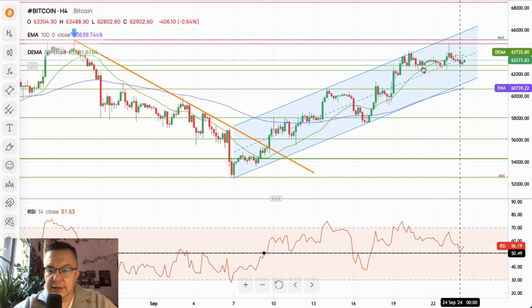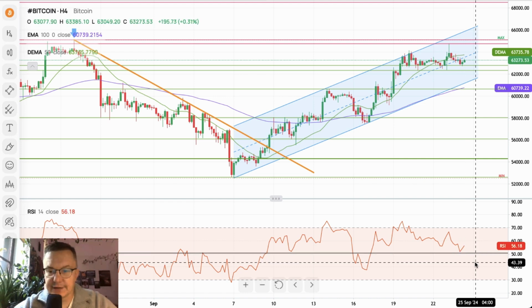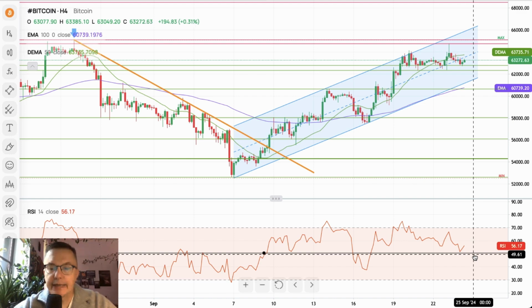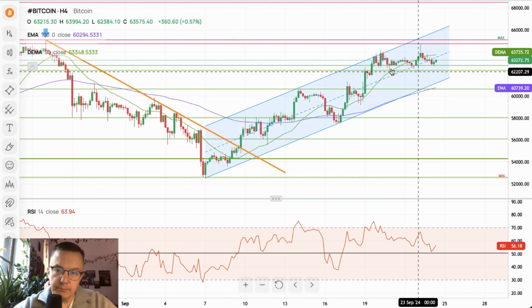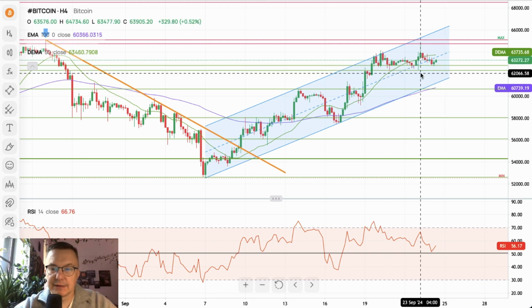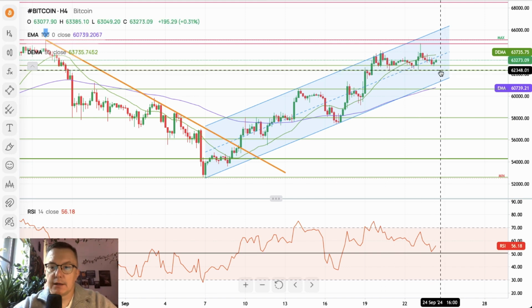As you can see, any breakout below this demand zone, this little base for the bulls, would likely result in a breakout below the level of 50 on the RSI. So the bears would be in control if that happens, right? So bulls need to defend the demand zone. The demand zone is the key zone in the short and mid-term right now on the Bitcoin.